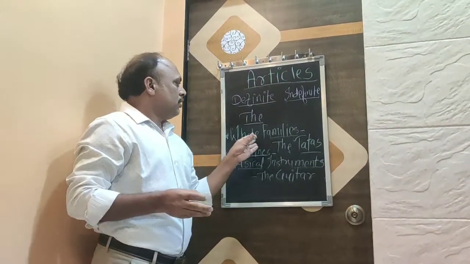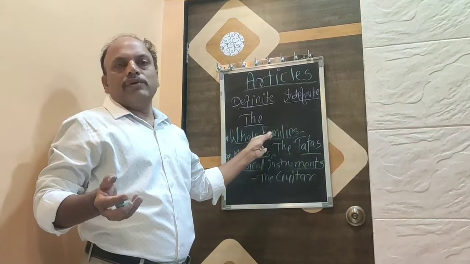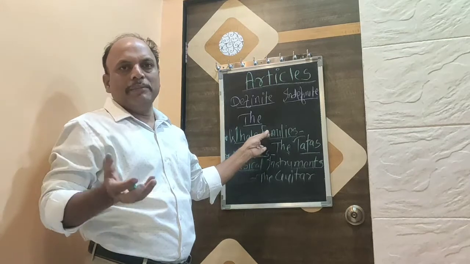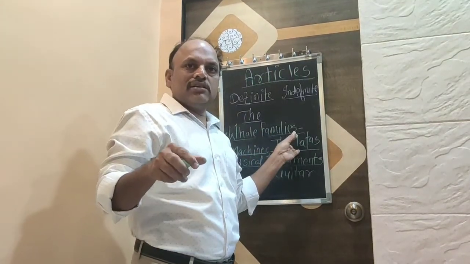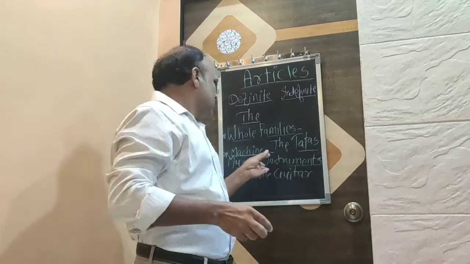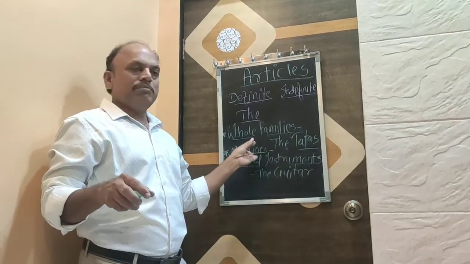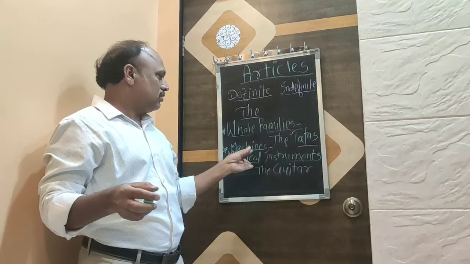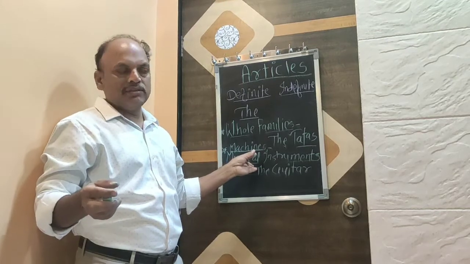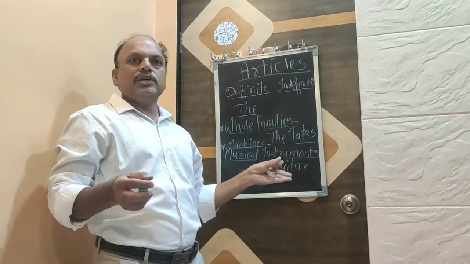Before whole families, when we talk about a whole family, for example, the Tatas, the Ambanis. Then while talking about machines, inventions, and musical instruments.